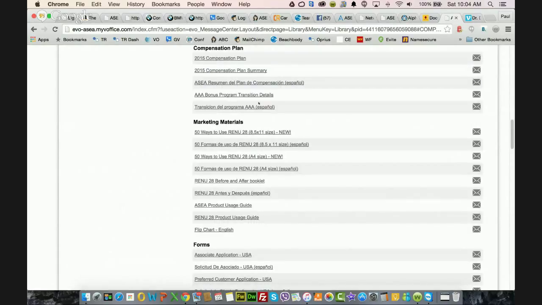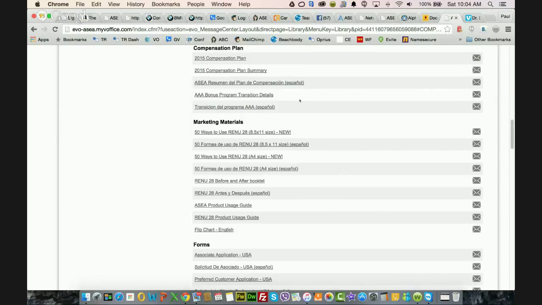And you can see here it's in Espanol as well, here in our United States market. Now, a word of caution: if you have associates in other countries, they may see something that looks different. Not all these tools are available in all markets. As a matter of fact, in some markets it's pretty slim. So just to give you a heads up, if you saw a piece that you wanted to send someone, and you tell them to log into their virtual office and they're not seeing the same thing, it's because it's not available in their market.